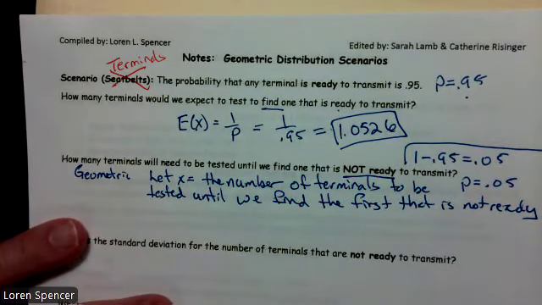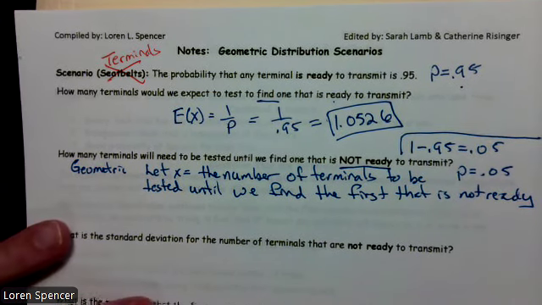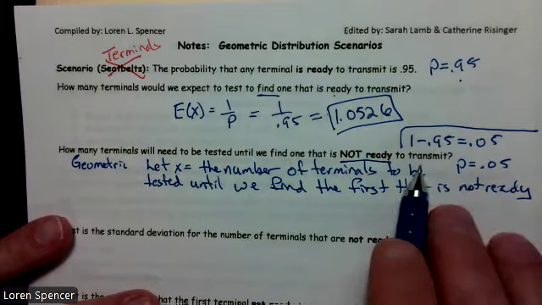Really, I could write not ready to transmit, but I'm kind of out of space. All right, so how many until we find one not ready to transmit?